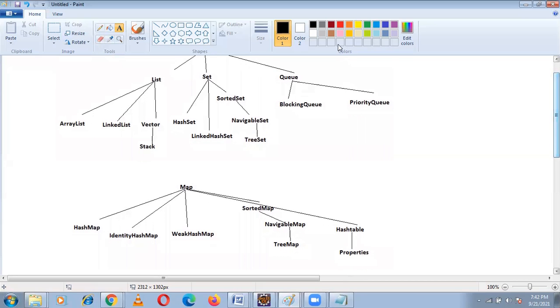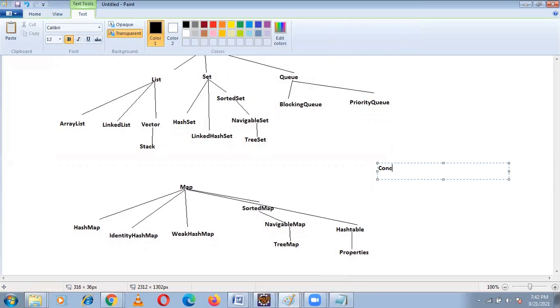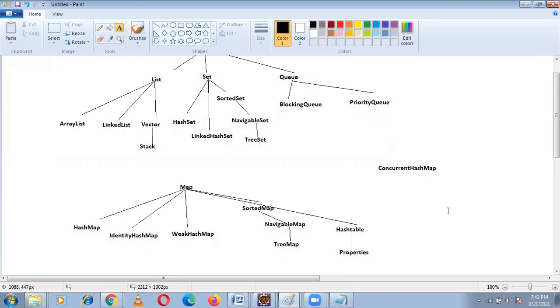In addition to this, we have another one called ConcurrentHashMap. This ConcurrentHashMap is not in the collection framework. It is different. It is in a different package. It is for a different purpose. It comes in multi-threading. This ConcurrentHashMap is different, but I will be discussing it here.